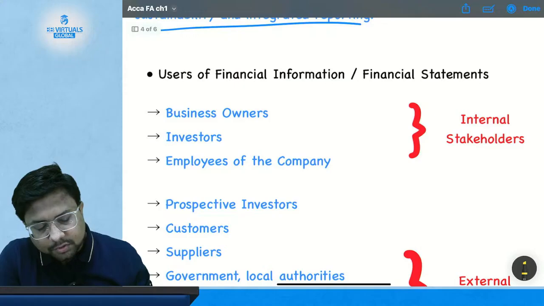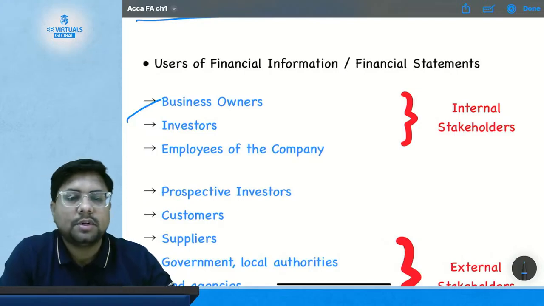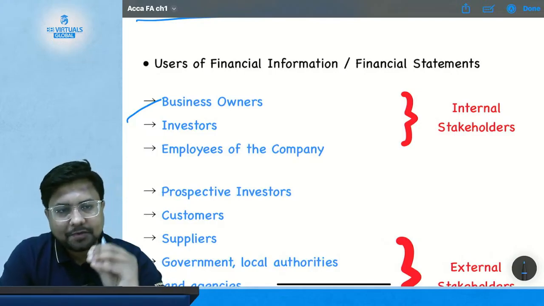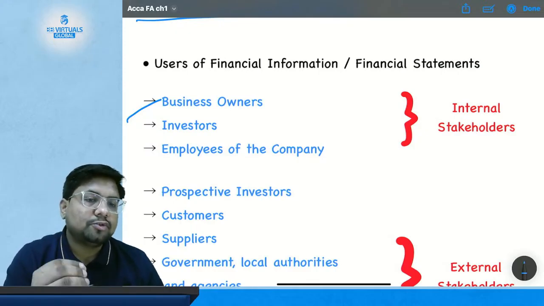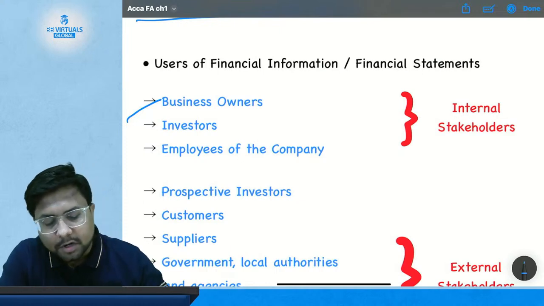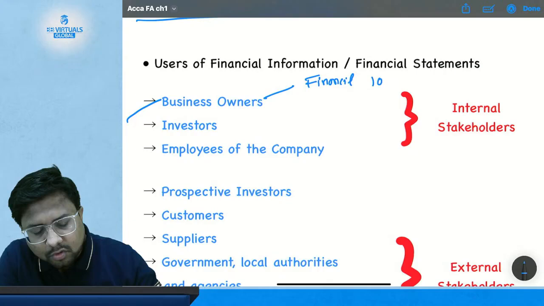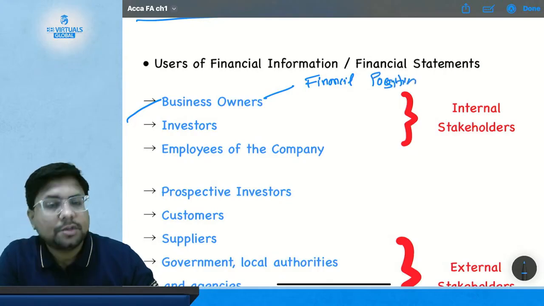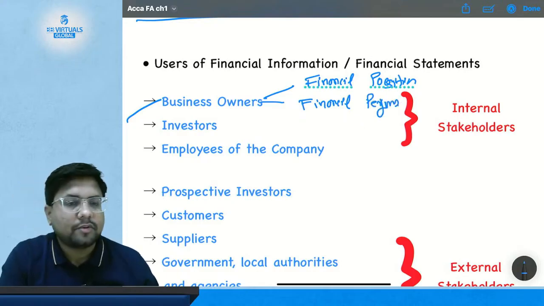Okay, so the first one is the business owner. Who is the first user of your financial information? Business owner means the owner of your business who has invested their money and who is working for the business. So they should know the financial information and financial statements to assess the financial position of your business, because if you are the owner of a business, you should know what your financial position is and what your financial performance is. You want to know both.